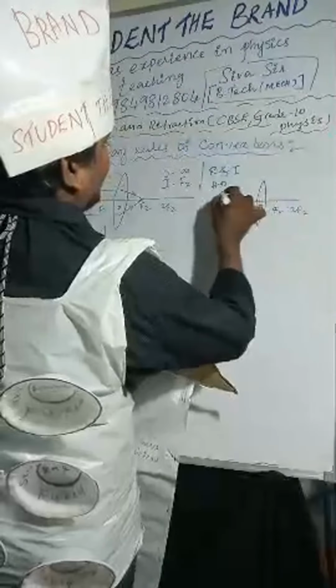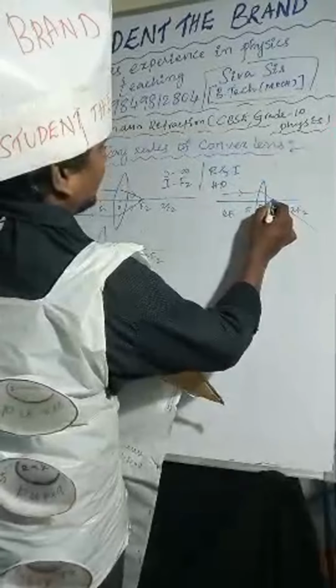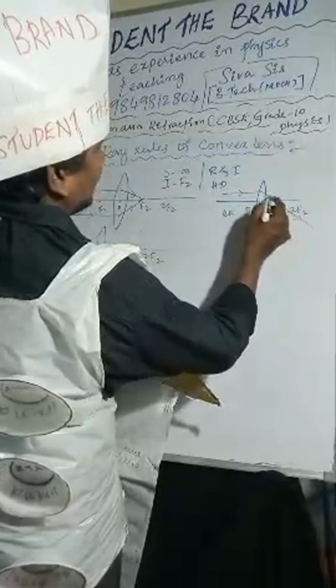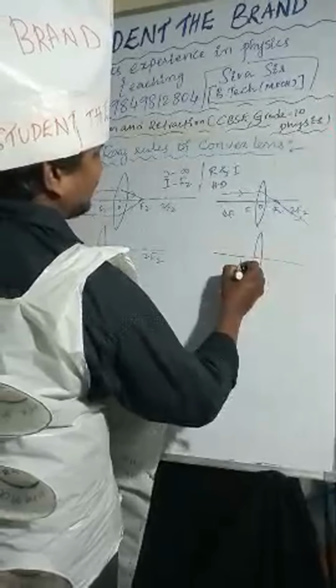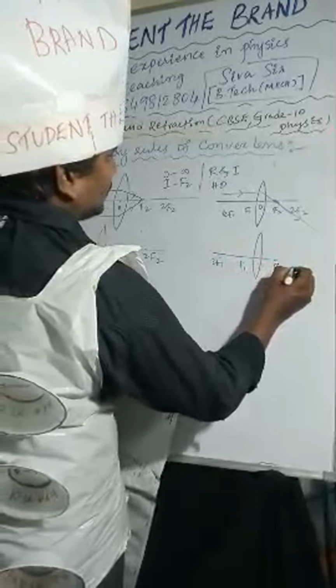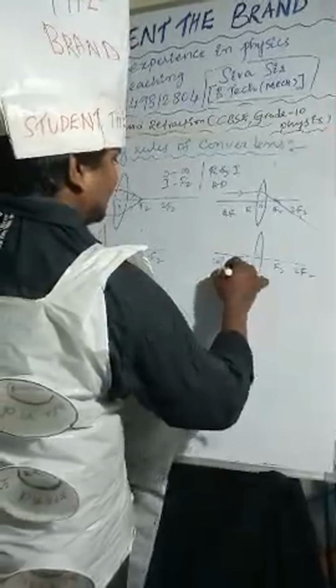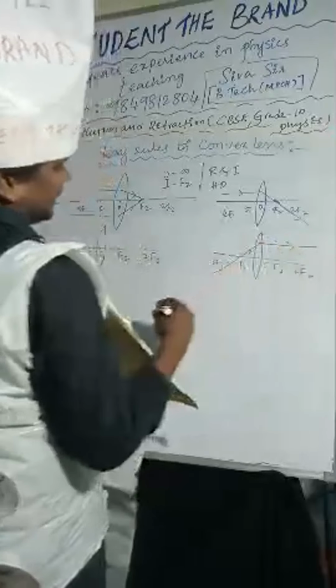One light ray I'm taking, after refraction, passes through the focus. Second one: if the light ray passes through the focus F1, then after refraction it becomes parallel to the principal axis.